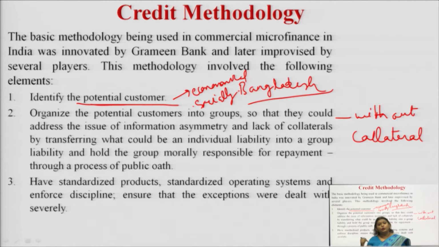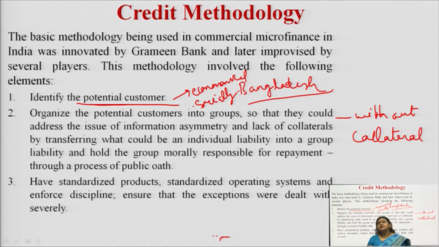Who will be morally responsible for the repayment of the loans? Once we identify the potential customers and who will be taking the responsibility of the loans, naturally we will be able to give them the loans and get the repayment in the proper or fixed time period, and it will increase the efficiency of the microfinance institution.